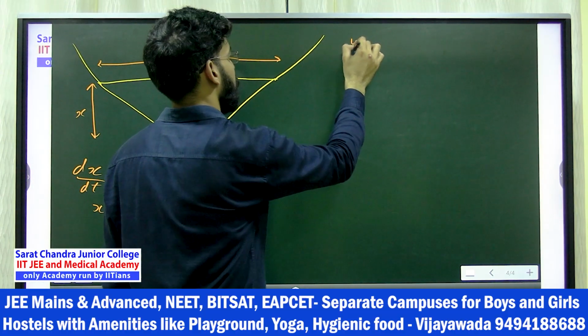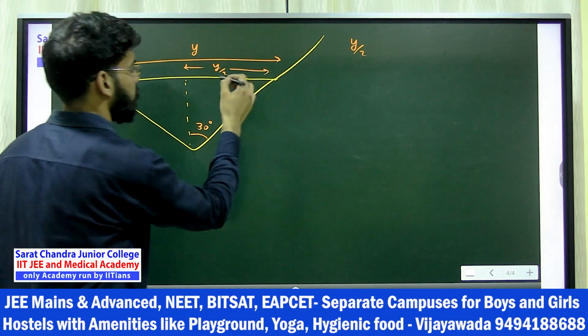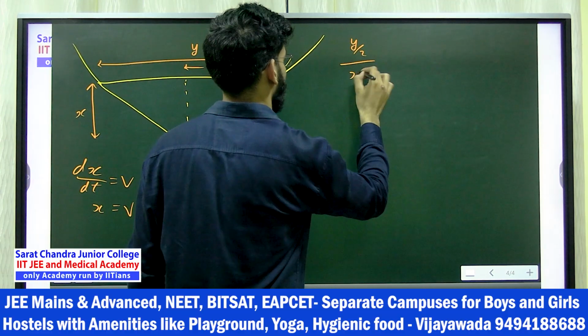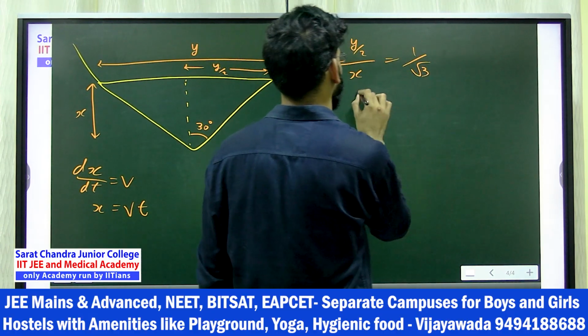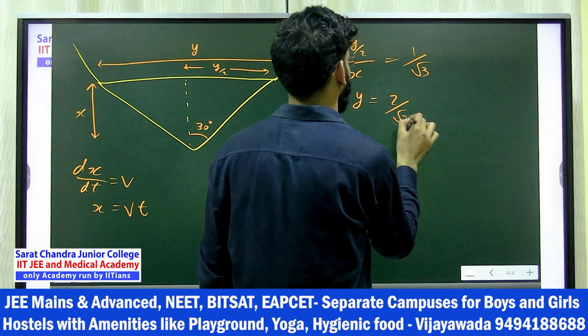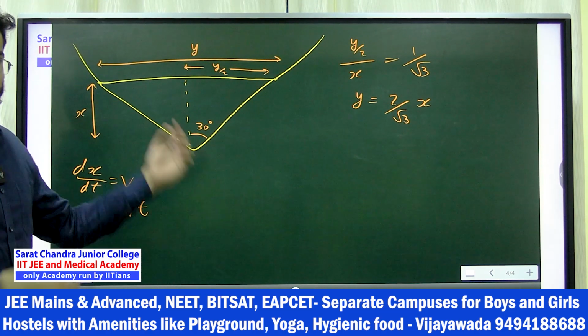So half of it is y by 2. Perpendicular upon base, y by 2 divided by x, is equal to tan 30. Tan 30 is 1 by root 3. So y is equal to 2 by root 3 times x. Understood?